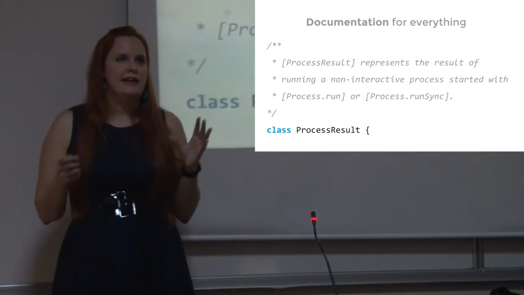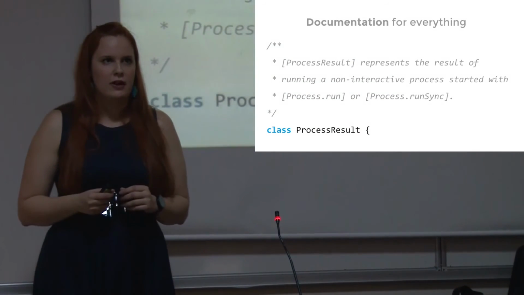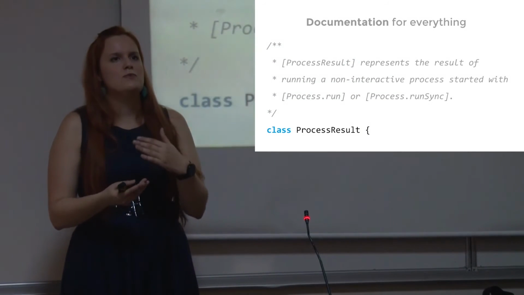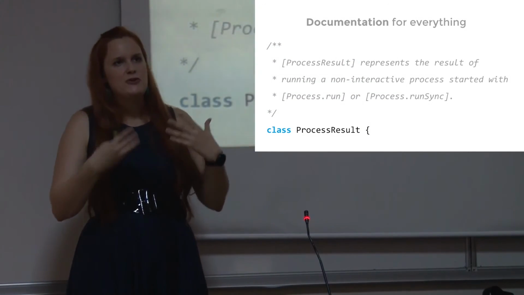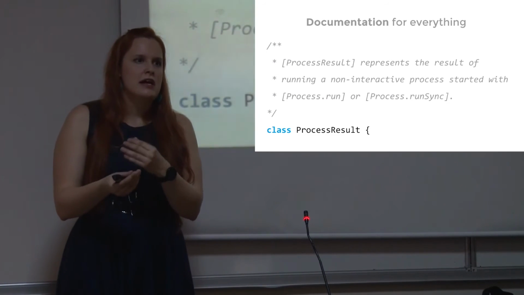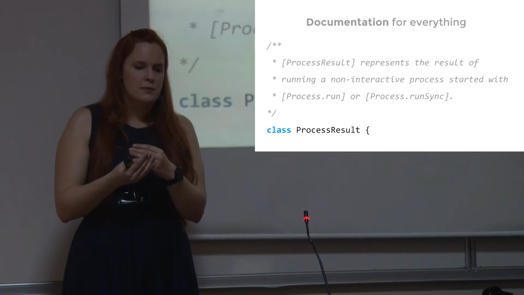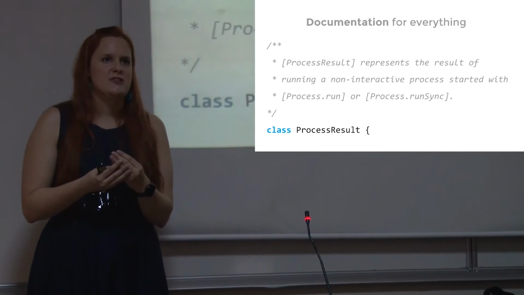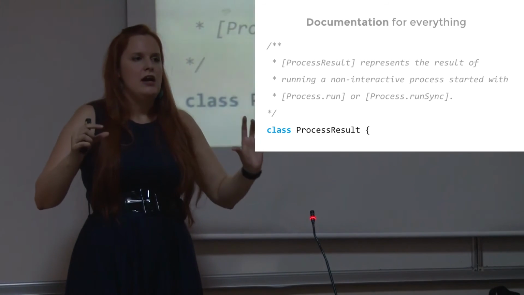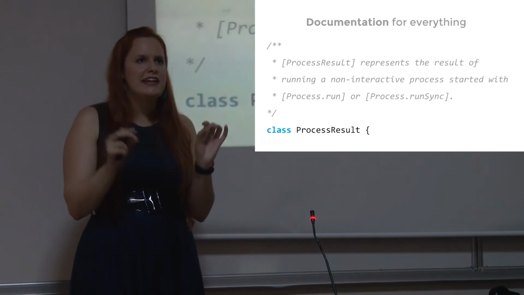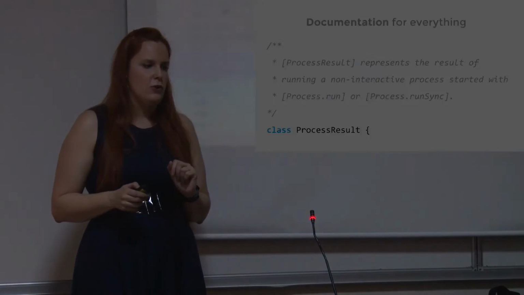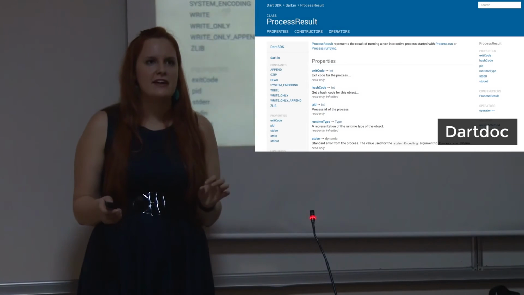The other thing I really like is writing documentation. Maybe now you could say that code should be self-documenting, that I should write nice code, and when I look at it, I know what it is. But writing documentation has other benefits: I can generate really nice clickable HTML with a tool called dartdoc.